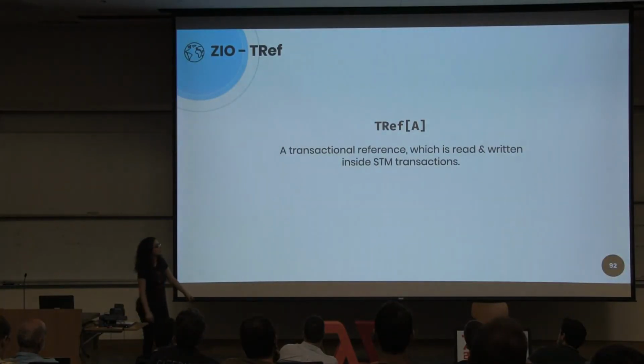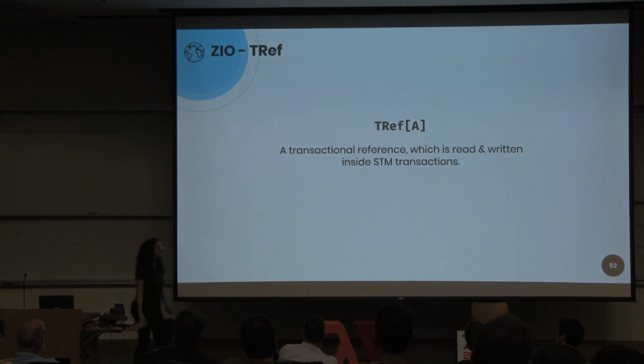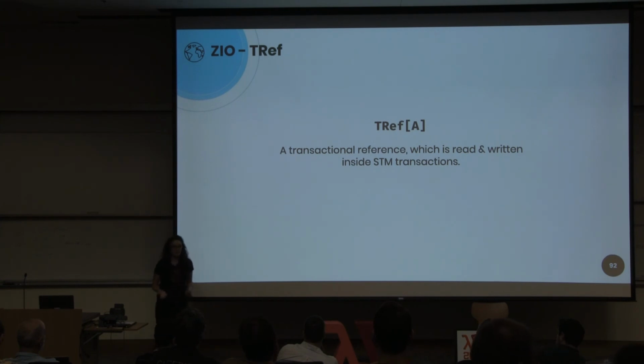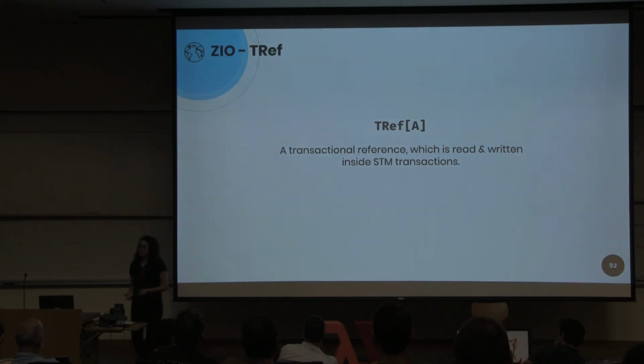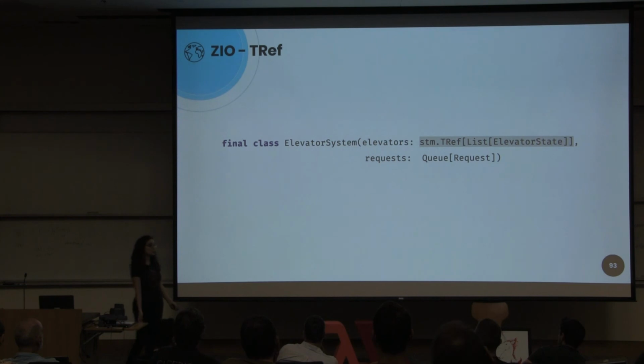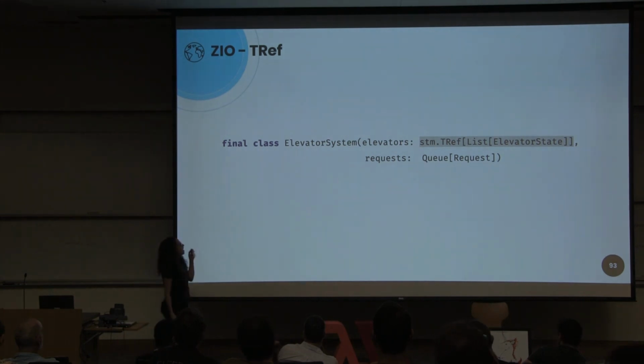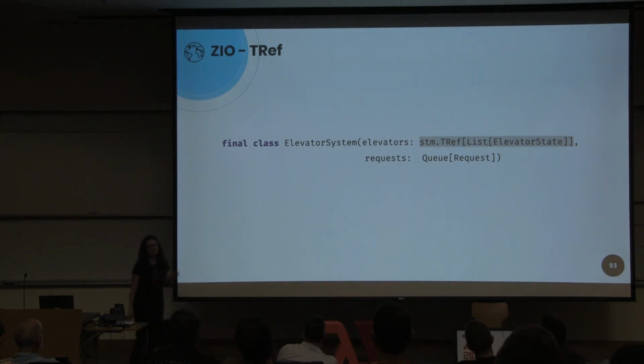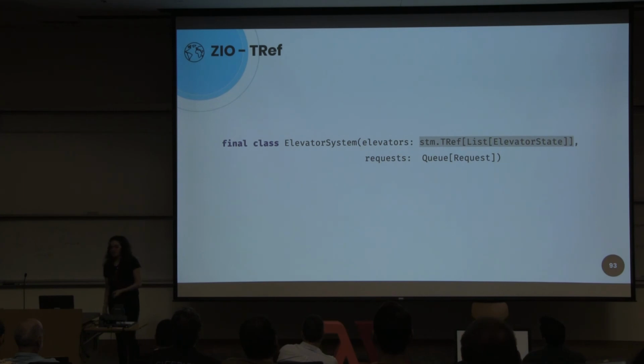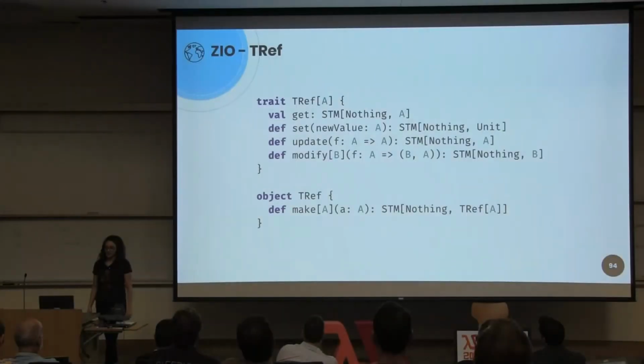So we need a type, TRef, which can be read and written inside an STM transaction. Our new elevator state would be an STM TRef of a list of elevator state.